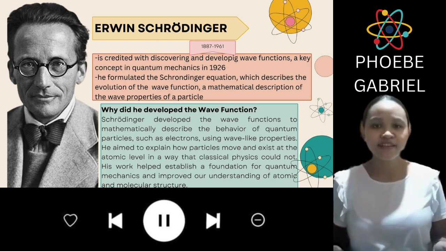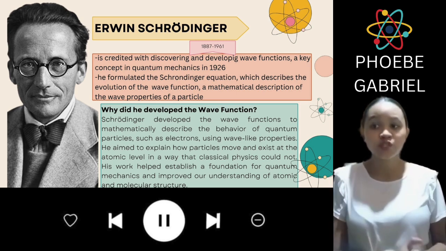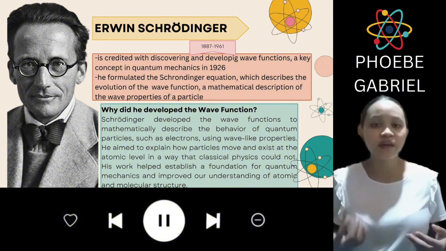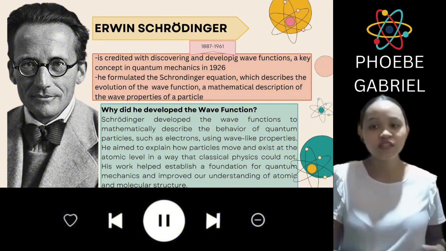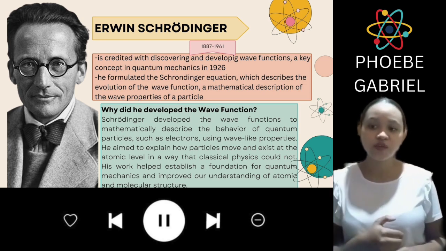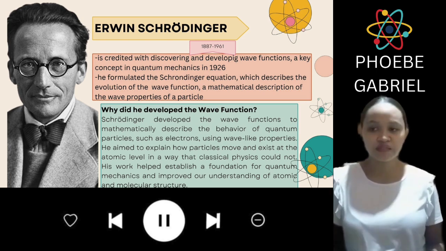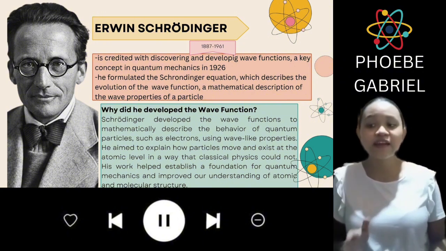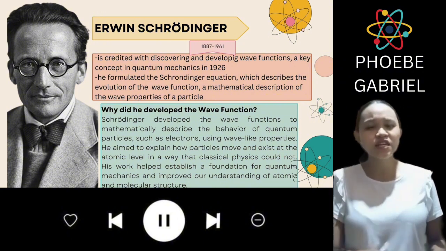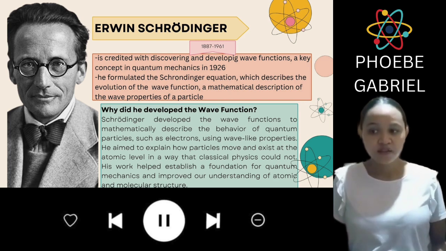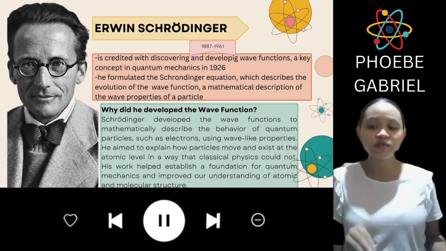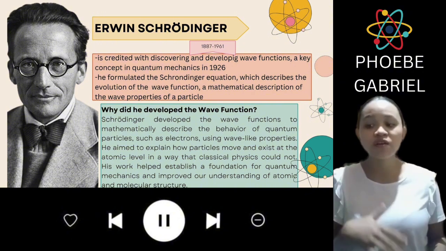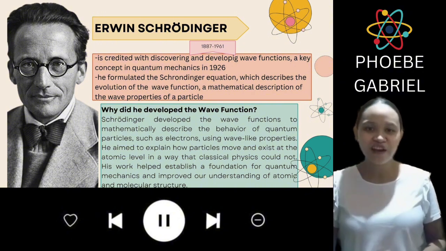So why did he develop the wave function? He developed the wave function to mathematically describe the behavior of quantum particles such as electrons using wave-like properties. He explained how particles move and exist at the atomic level in a way that classical physics could not. His work helped establish a foundation for quantum mechanics and improve our understanding of atomic and molecular structure.